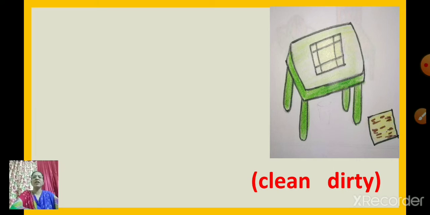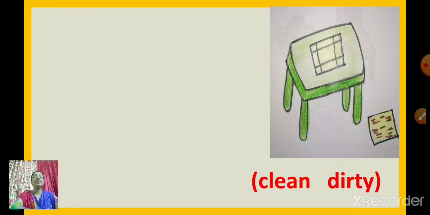Are these two handkerchiefs looking same? No. Then one handkerchief is clean and the other one is dirty. Opposite of clean is dirty. Now you have to see the position of the handkerchief. Where is the clean handkerchief and where is the dirty handkerchief? And you have to frame sentence using the word clean and dirty. Now which word will we see first?